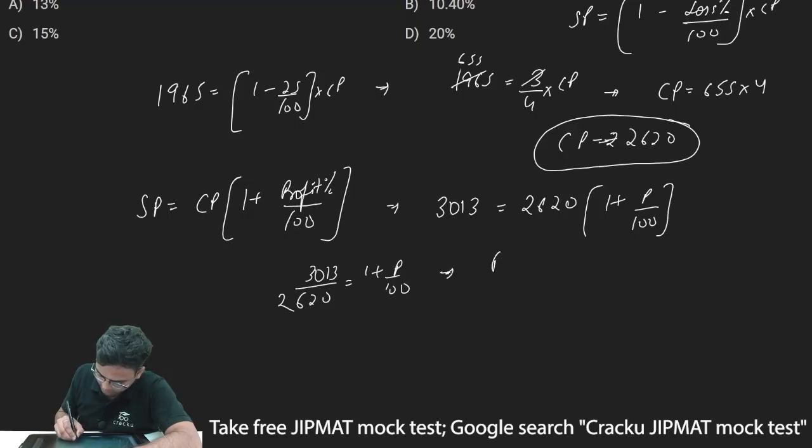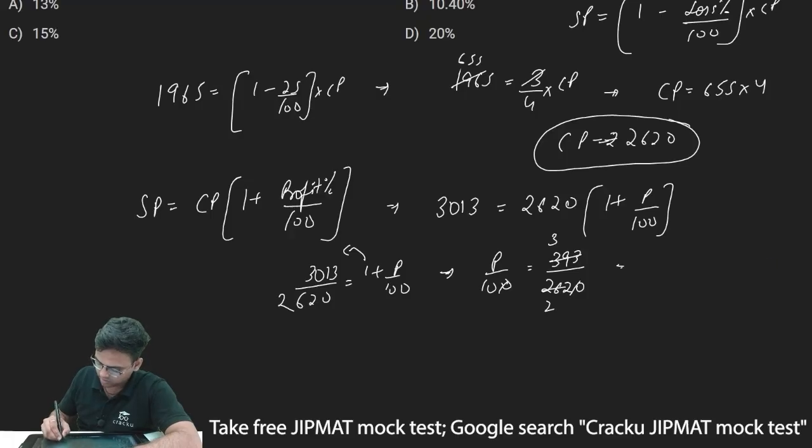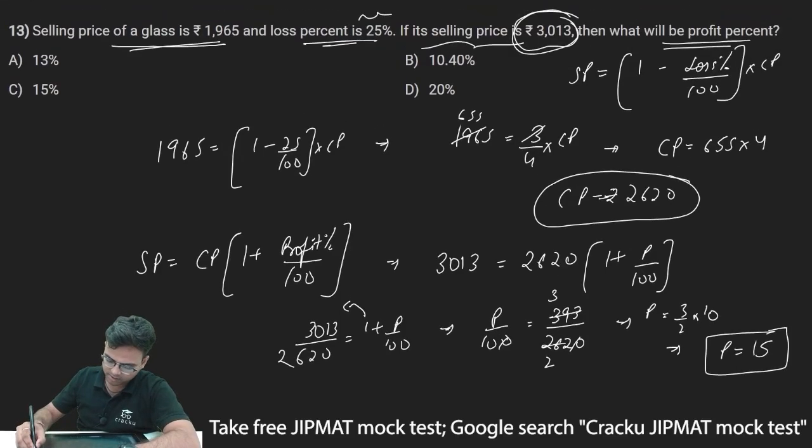Or I can write P by 100 will be equal to, I'll take this 1 to the left hand side. So 3013 minus 2620, this will be equal to 393 divided by 2620. So the zeros get cancelled and this goes by 131. So this is 131 into 3 and this is 131 into 2. Thus I can write P by 100 is 3 by 2 into 10, so P is equal to 15. Thus the profit percentage will be 15%, and thus option C will be the correct answer.